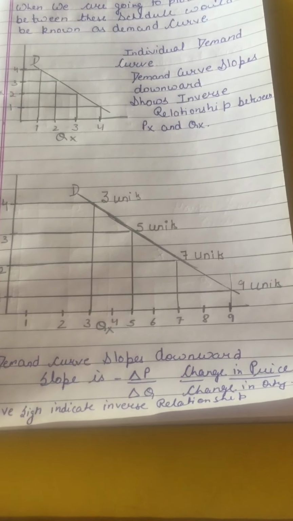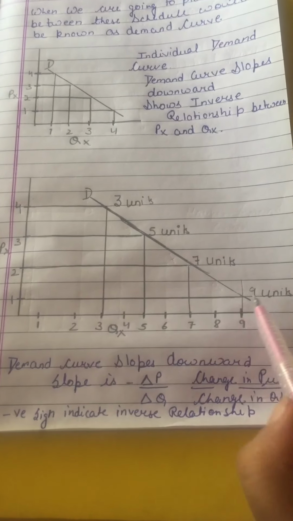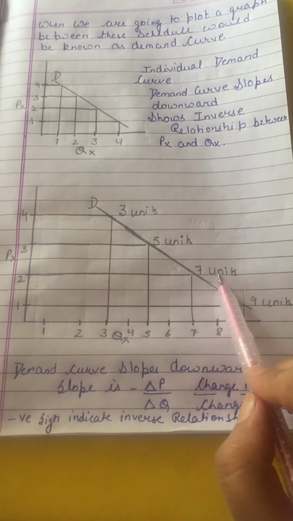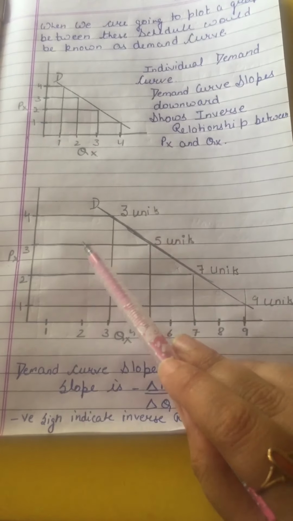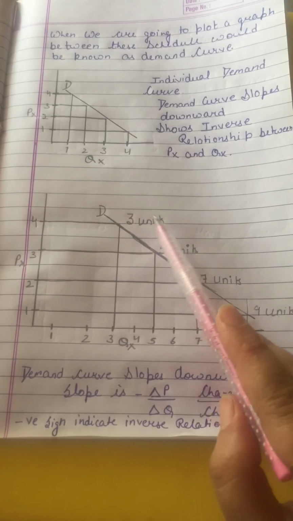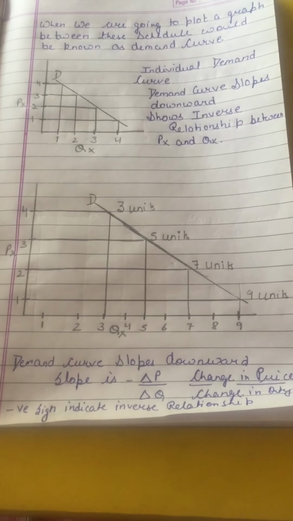So in a market demand schedule, you already saw that when the price is 1 rupee, demand is 9 units. When the price is 2 rupees, demand is 7 units. When the price is 3 rupees, demand is 5 units. And when the price is 4 rupees, then demand is 3 units. So that is the simplest assumption.